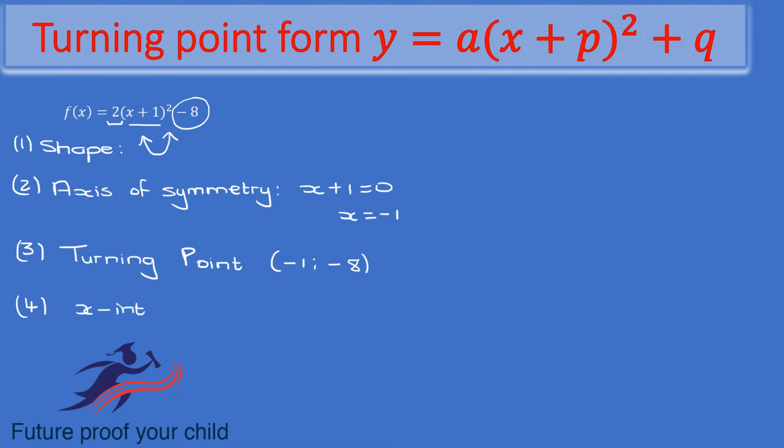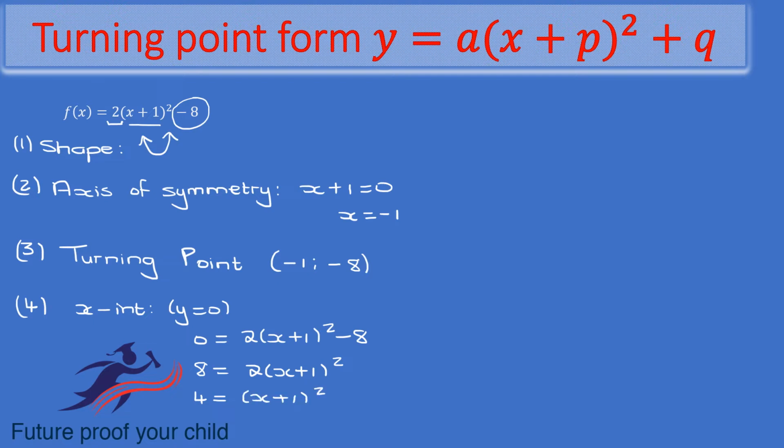Step 4 would be to get my x-intercepts. To get your x-intercepts, you let y equal 0. So therefore 0 equals 2 times (x plus 1) squared minus 8. So 8 equals 2 times (x plus 1) squared. The idea is to isolate the x, divide by 2, so 4 equals (x plus 1) squared.